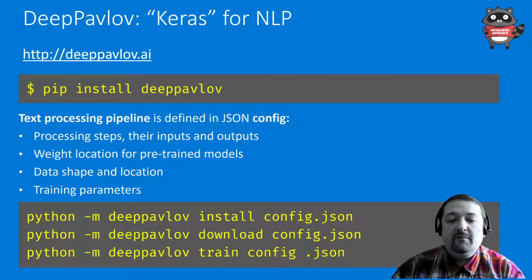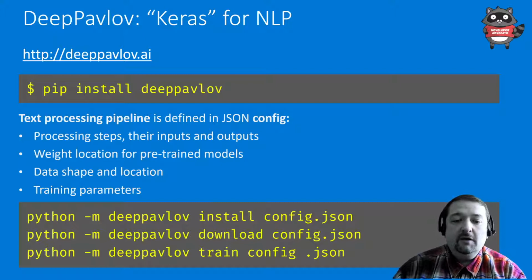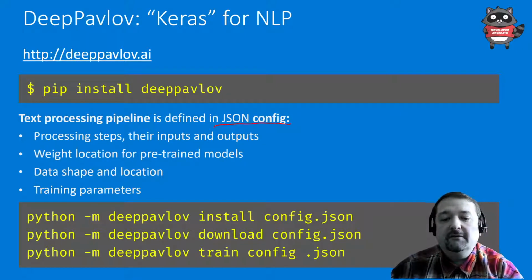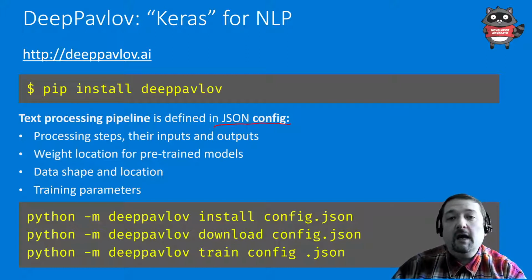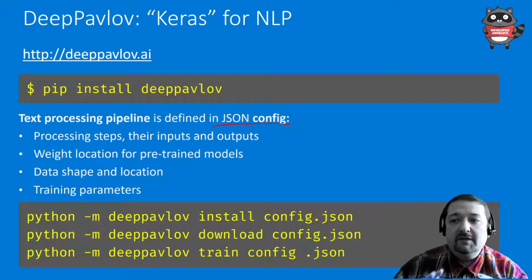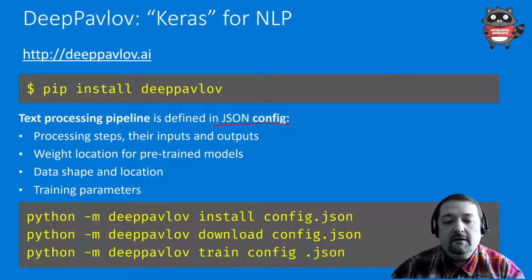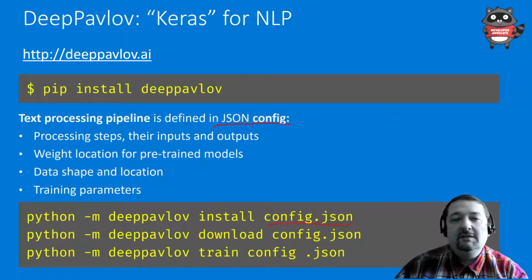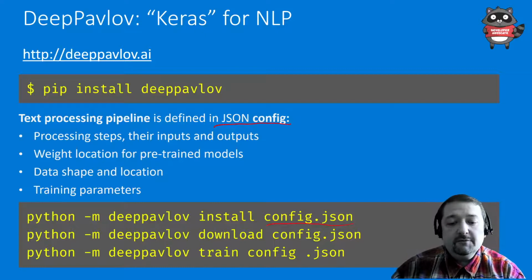So for example, if I'm using BERT in my model, I can specify my pipeline using a JSON config file. And I can say I want to use BERT as one of the processing steps. And then I would be able to say deeppavlov install config JSON. It would install all required libraries. So for example, some models require TensorFlow, some models require PyTorch.